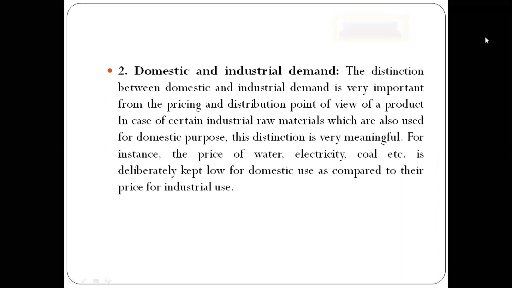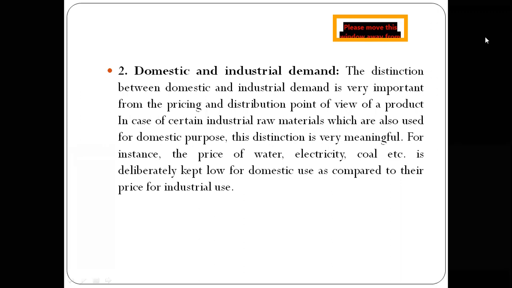Domestic demand is for domestic usage and industrial demand is for industry usage. For example, the price of water, electricity and coal is deliberately low for domestic consumption, but when it is used for industrial purposes, the price is high. So that is why the basis of differentiation is the parameters of pricing and distribution.